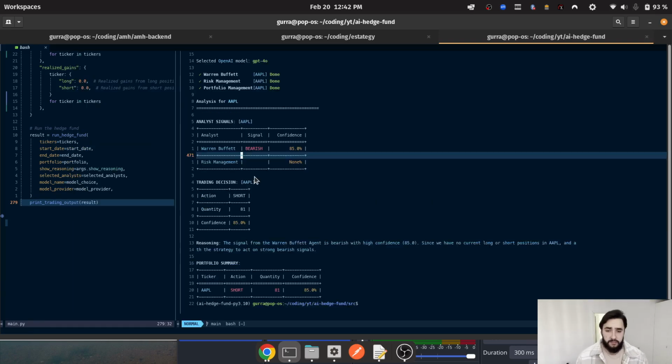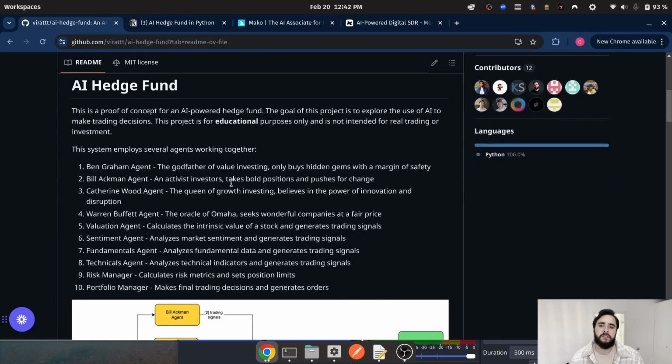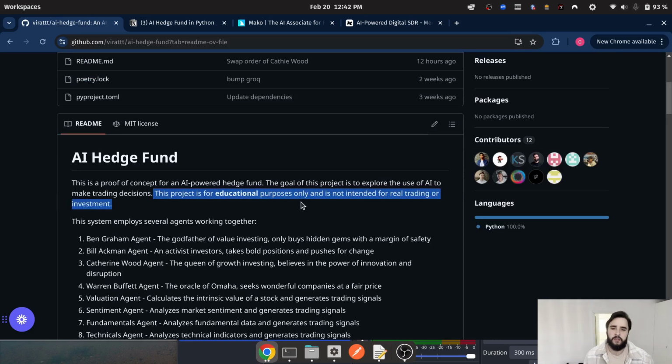I think this is really cool and interesting, and also the code is quite easy, I'd say. So it makes for a great project to learn some AI engineering, and it's quite easy to get into. I'm going to go through the code briefly in just a second, but first of all, this project is for educational purposes only, and it is of course not intended for real trading or investment. The agents themselves are very basic and probably won't make any real money, but I think this is an excellent skeleton, and the workflow in this project can be duplicated into making an application that actually solves real business problems.